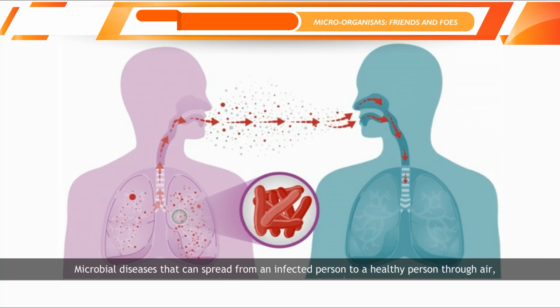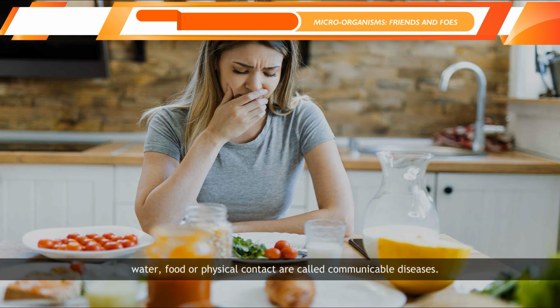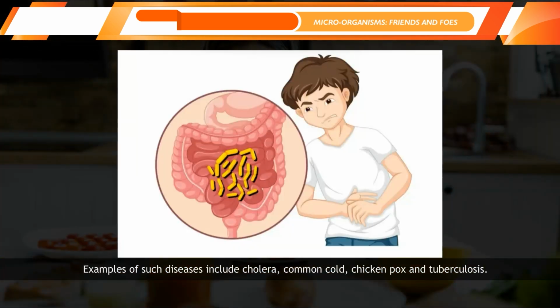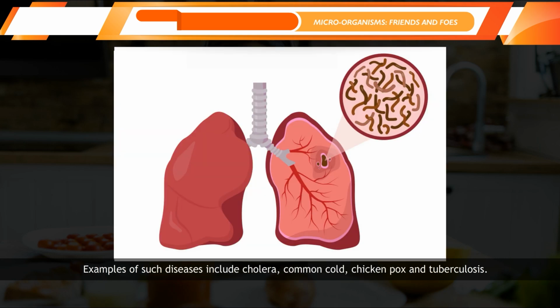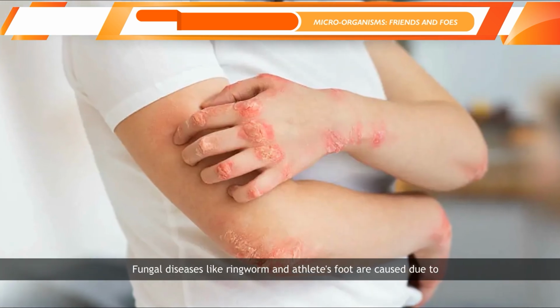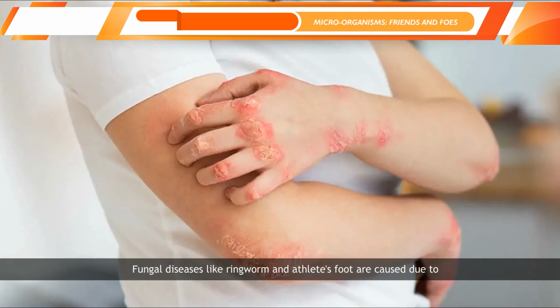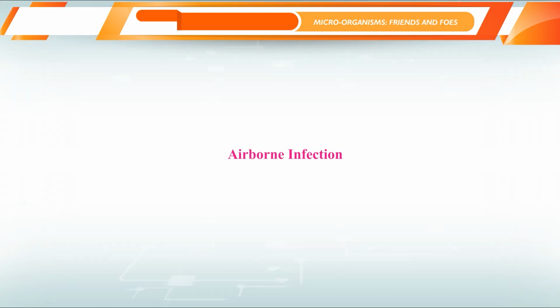Microbial diseases that can spread from an infected person to a healthy person through air, water, food, or physical contact are called communicable diseases. Examples of such diseases include cholera, common cold, chickenpox, and tuberculosis. Spread of infectious diseases. Fungal infections. Fungal diseases like ringworm and athlete's foot are caused due to unhygienic living conditions.